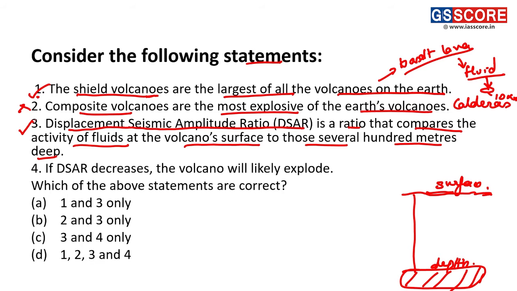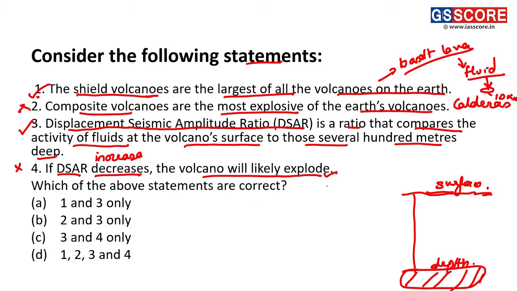Now, statement 4: if DSAR decreases, the volcano will likely explode. Basically, this statement is incorrect because it is when DSAR increases that the volcano will likely explode.